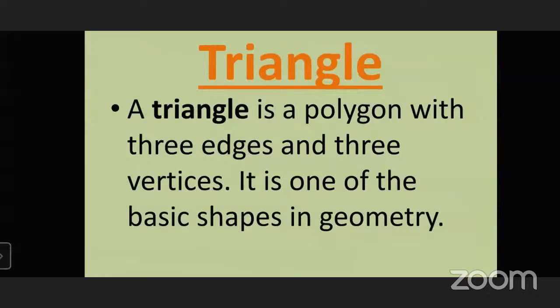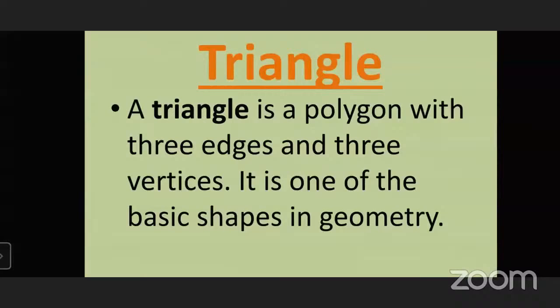Now the next figure is the triangle. So what is a triangle?